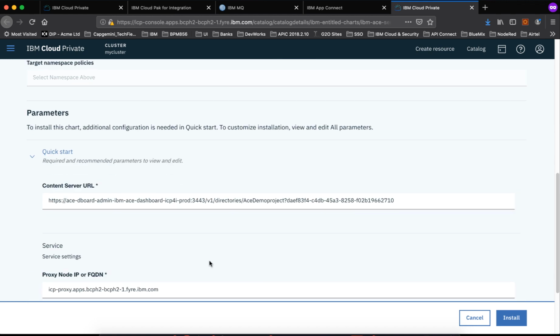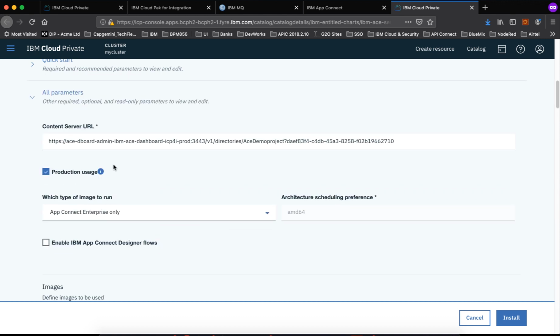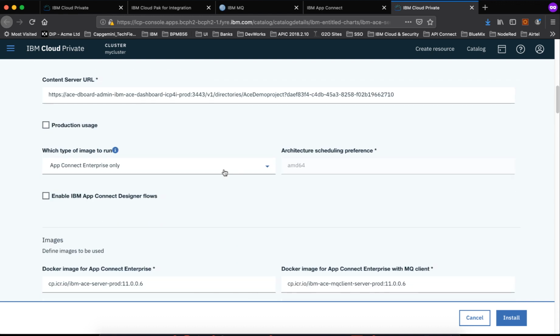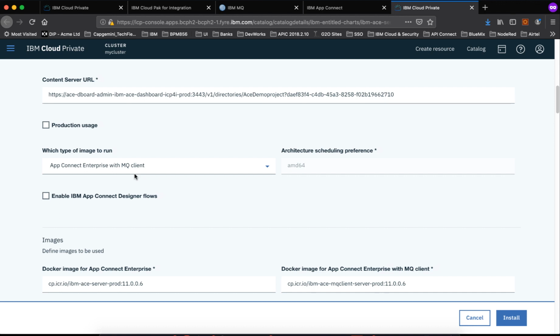Specify the license agreement. Come down and say I'm not using it in production, so I'm unchecking it. This is a key place. I'm using MQ node, but I'm using it in the client binding. So I want App Connect Enterprise with MQ client. So I don't have any designer flows.